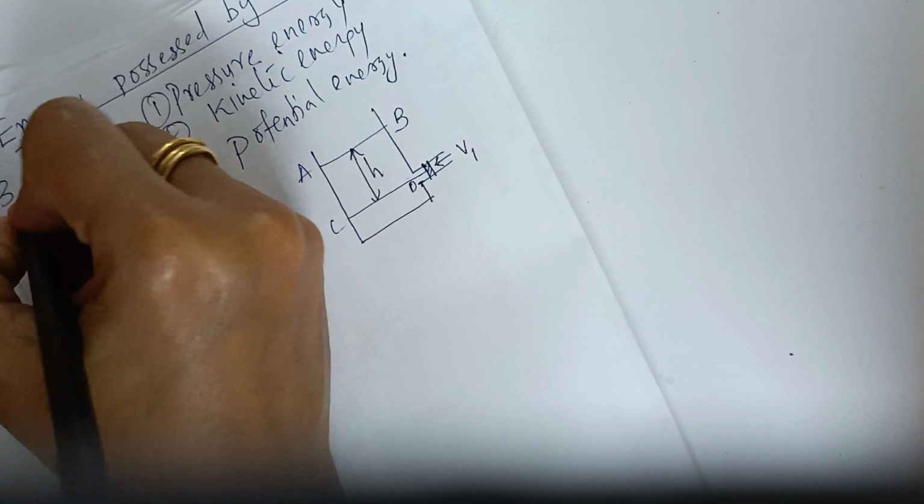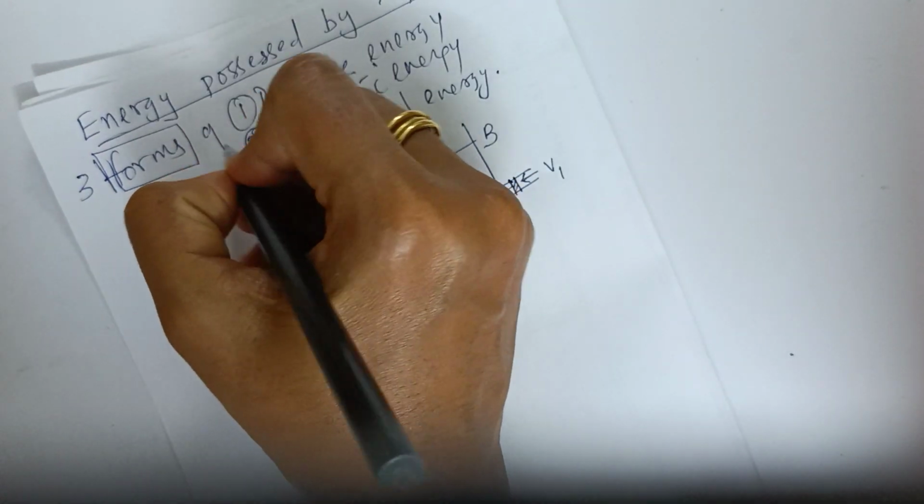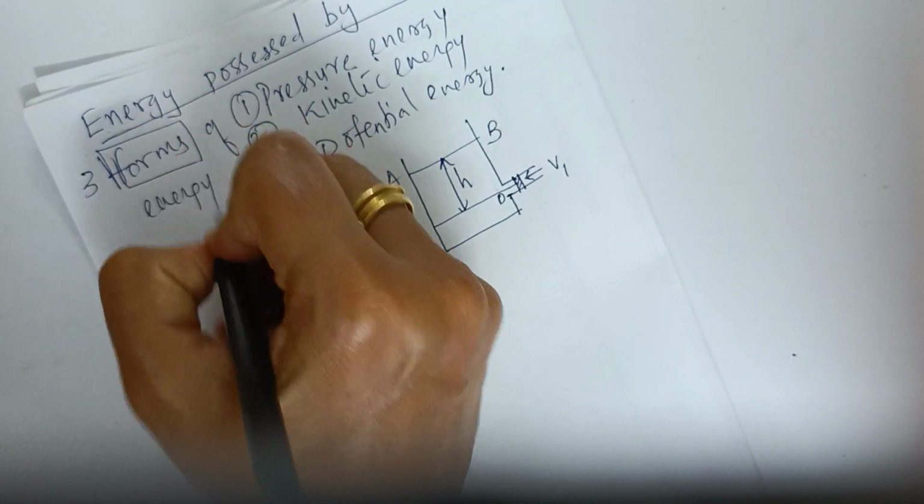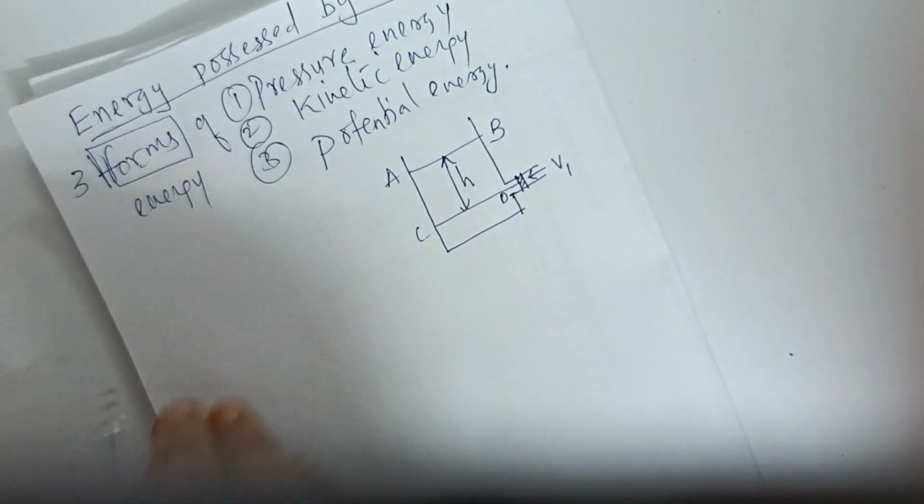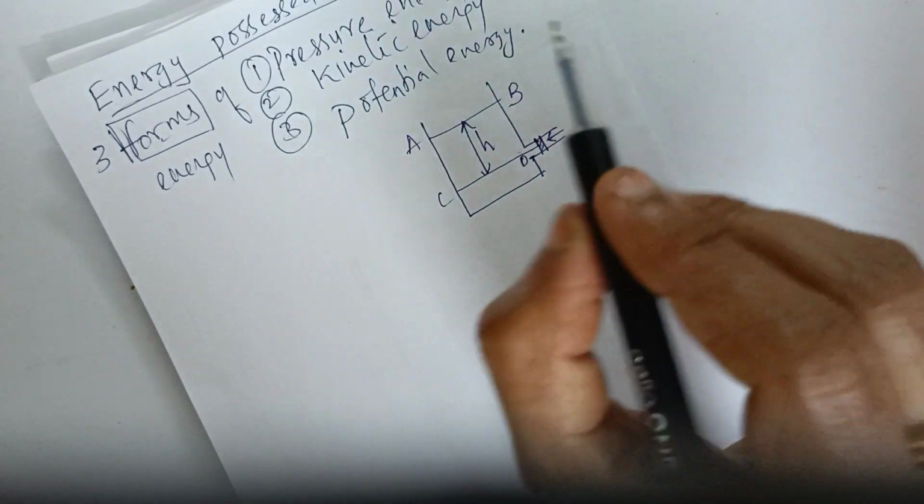What are the different forms of energy possessed by a liquid? We know a liquid is always moving. So a liquid in motion possesses three forms of energy, not types, three forms. What are the three forms? One is pressure energy, another kinetic energy, and another potential energy.